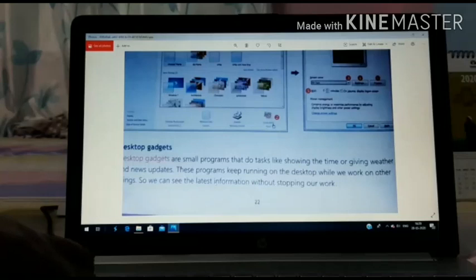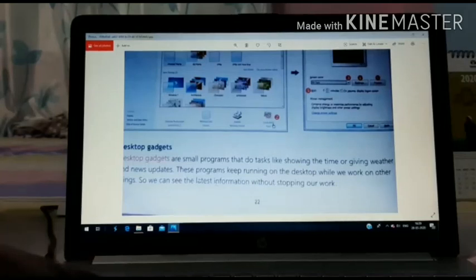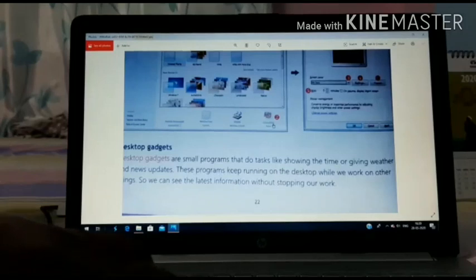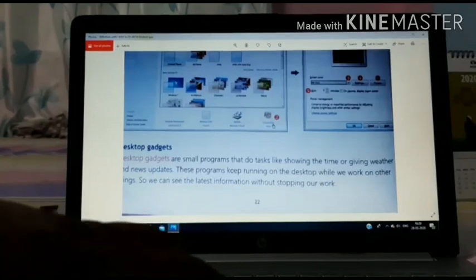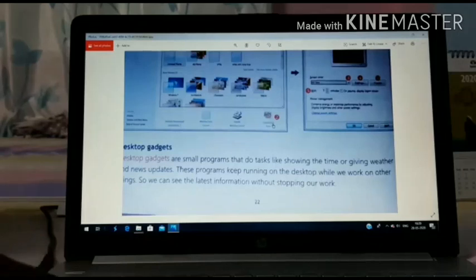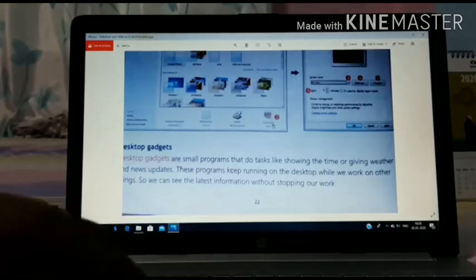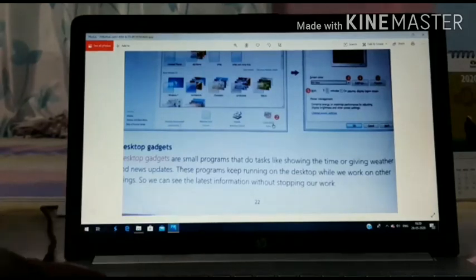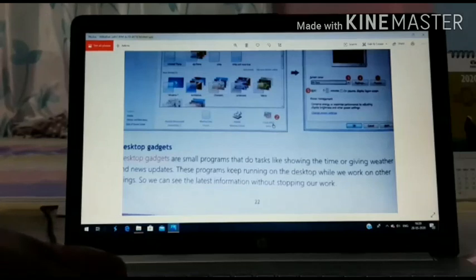We can see the latest time, weather information or news updates shown at the top or some part of the system without stopping our work. That is the gadget.